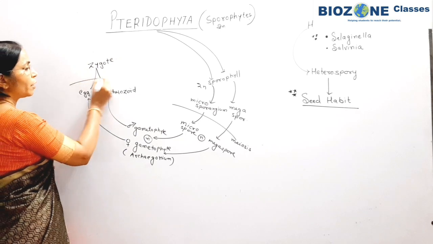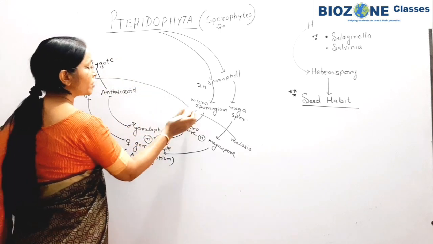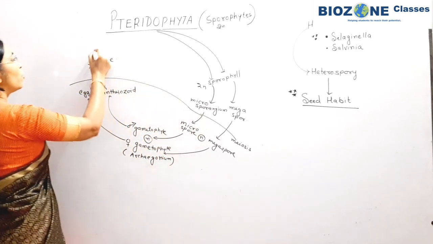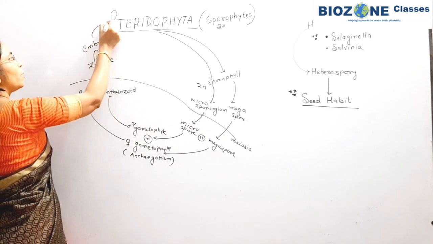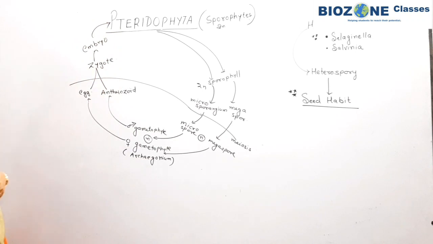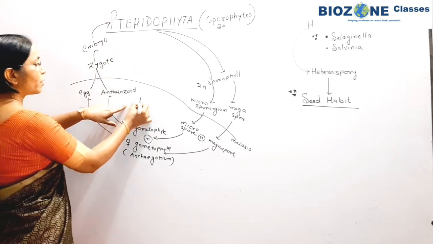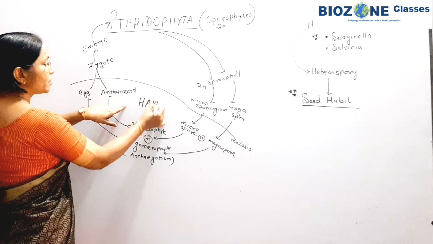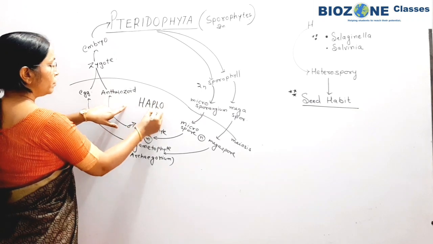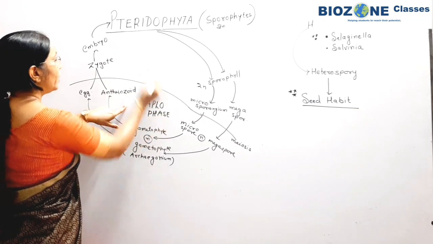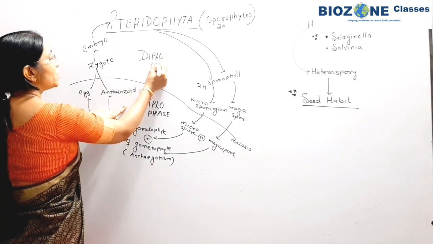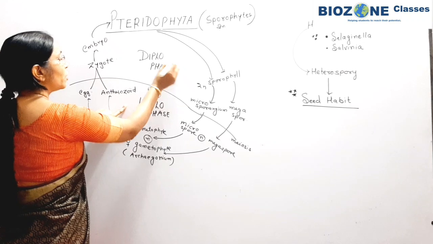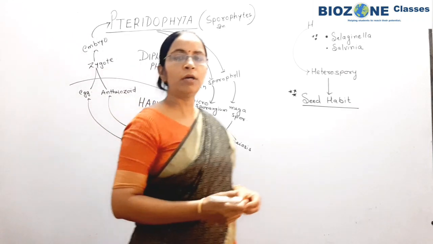Due to the zygote, you remember here the diploid phase of life begins, and the zygote will develop into a diploid embryo, and the embryo will further develop into the new plant body. So here you remember this is our haplophase and this is the diploid phase, or it is called diplophase. So this is a general life cycle for pteridophyta.